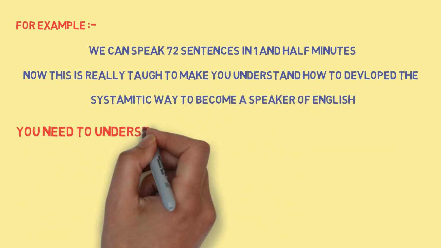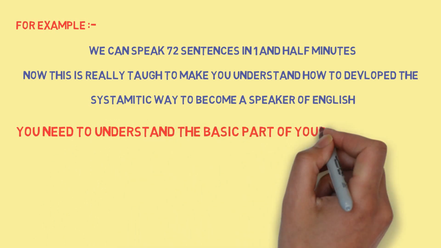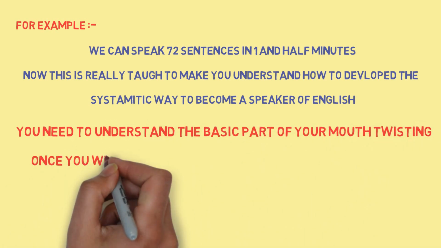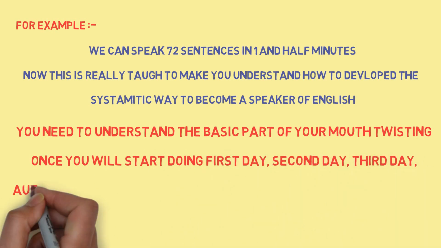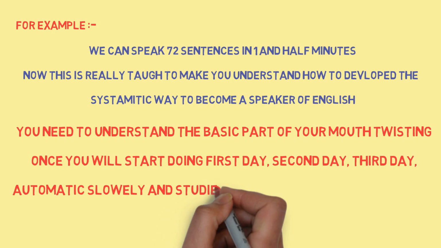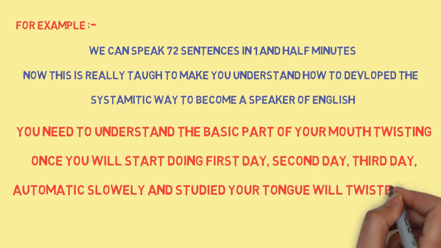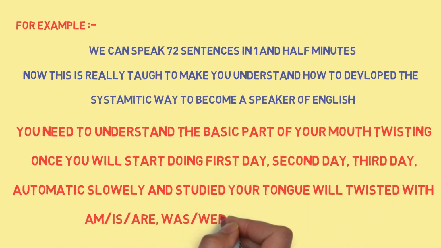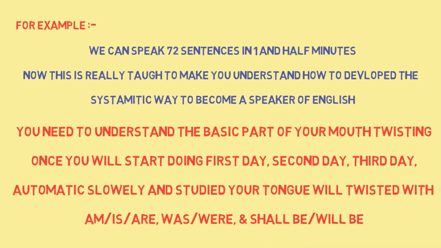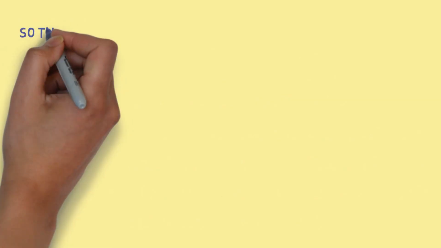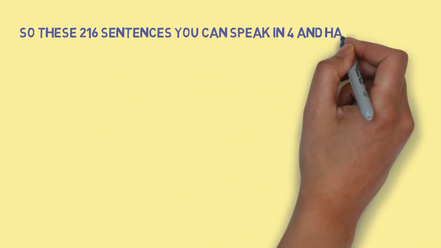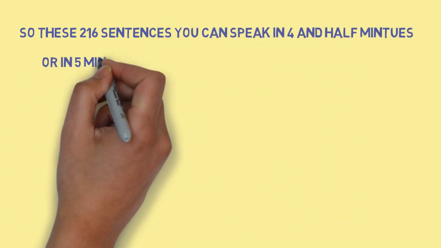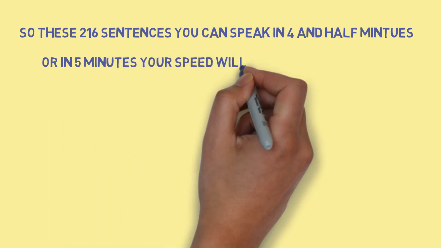You need to understand the basic part of your mouth twisting. Once you start doing it the first day, second day, third day, slowly and steadily your tongue will twist with am, is, are, was, were, shall be, will be. So, these 216 sentences you can speak in 4.5 minutes or in 5 minutes.